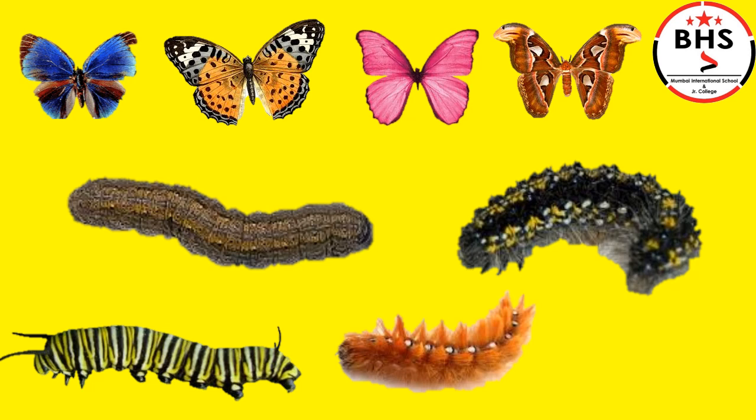Children, here you can see a variety of butterflies. Each butterfly lays eggs on different types of leaves. The time taken by the larva caterpillar to come out of the eggs is different for different types of butterflies. There are a variety of caterpillars as well. They have different colors, shape and size. Some are long, some are short, some are hairy and some are not.